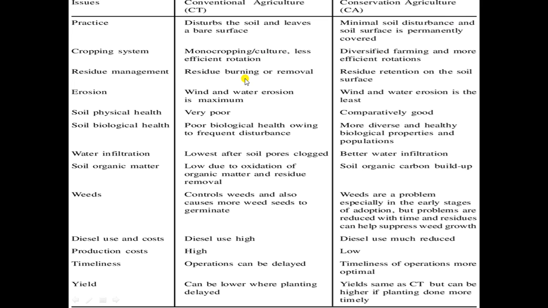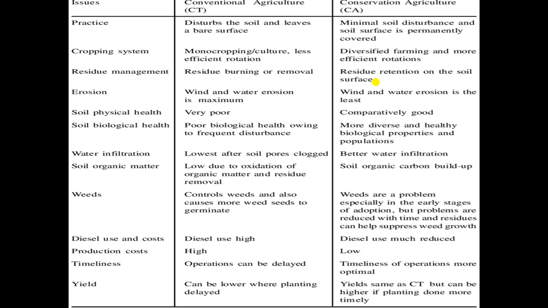Residue management. Residue burning is a problem. Otherwise, if we don't burn, we remove it from the field. Again, we just create a bare soil surface by removing the waste, and when we remove it, there is another use of waste that we are discussing in this course. But residue burning is a common problem in conventional agriculture, whereas in conservation agriculture, residue is retained on the soil surface. So crop residues are retained on the soil surface.